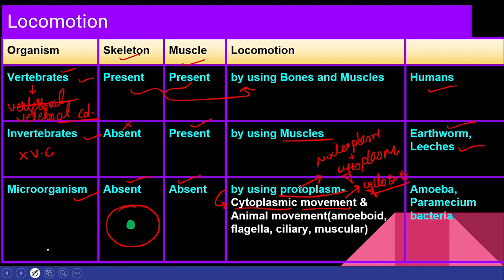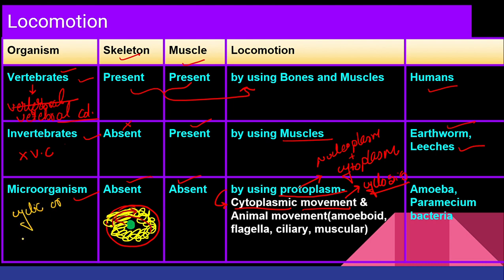What about the jelly-like fluid? It is your cytoplasm. What is cytoplasm? Cytoplasm is a jelly-like fluid present inside the cell. Now, this cytoplasm can move either clockwise manner or it can move anti-clockwise manner. Cyclosis means when cytoplasm moves in a clockwise manner or anti-clockwise manner in order to equally distribute the material. What is cyclosis?